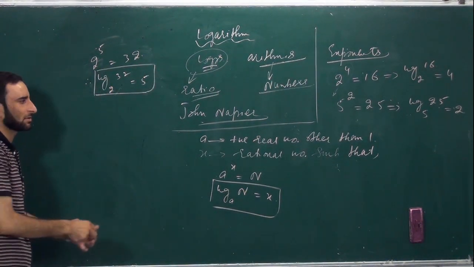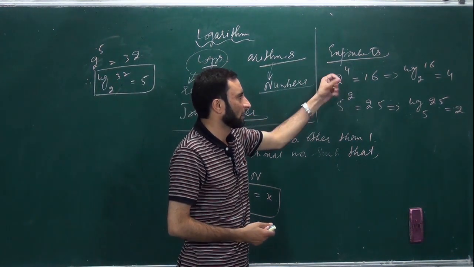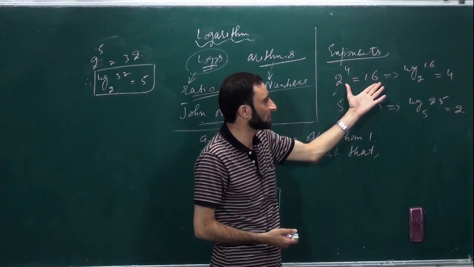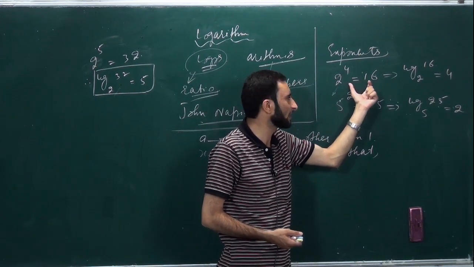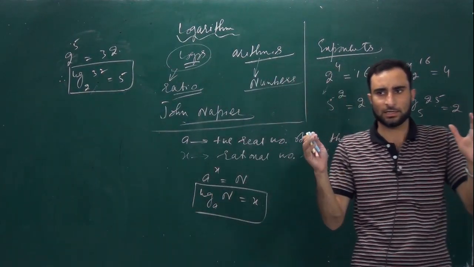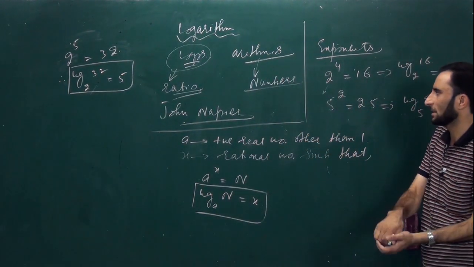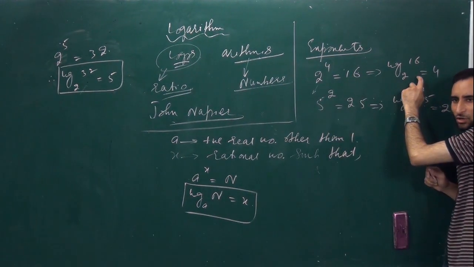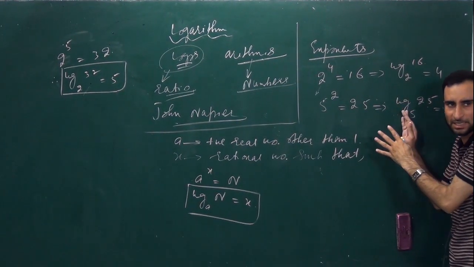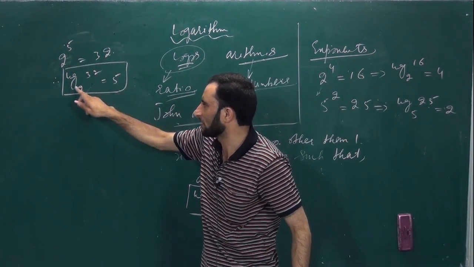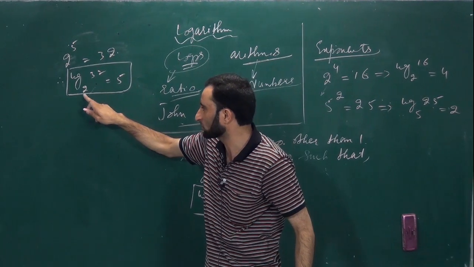If a number is given in exponential form, you can write the same number in logarithmic form. So there is an inverse, reciprocal relationship between the exponent and the log. Same is the case: 2 to the power 5 is 32, so log of 32 to the base 2 is 5.